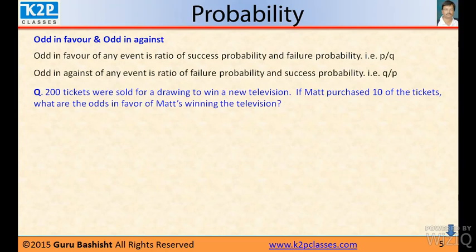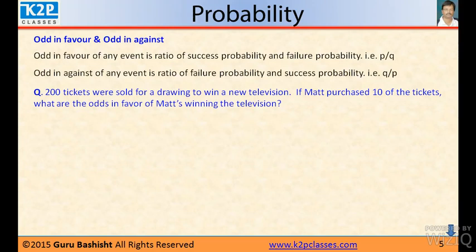Questions. 200 tickets were sold for a drawing to win a new television. If Matt purchased 10 of the tickets, what are the odds in favor of Matt's winning the television?